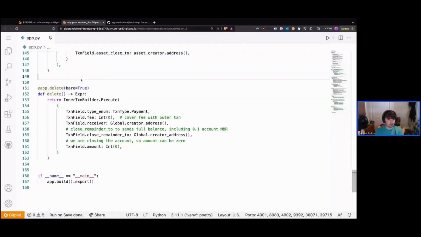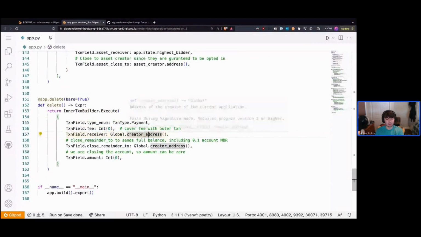What we're basically doing here is closing out all the remaining balance in the contract so it can be deleted. So what we're doing is sending an inner transaction, a payment, setting the fee to 0 so it can be covered by the outer transaction, sending the receiver to the global creator address. So if someone accidentally sends the contract some algo without sending a bid, then at the end of the auction, the creator will get that algo back. Then we have our close remainder to, and we're closing to the creator address.